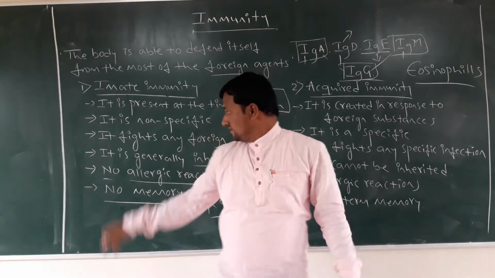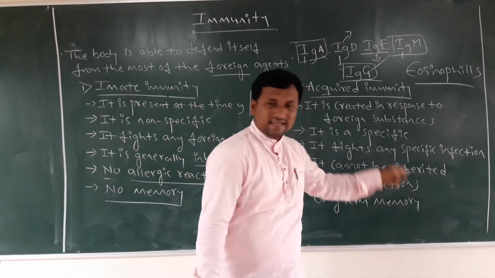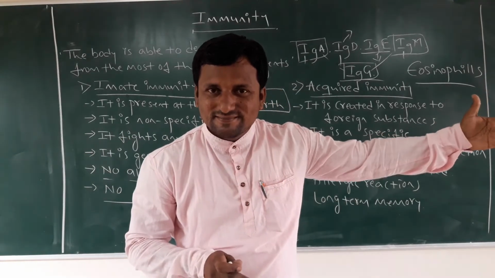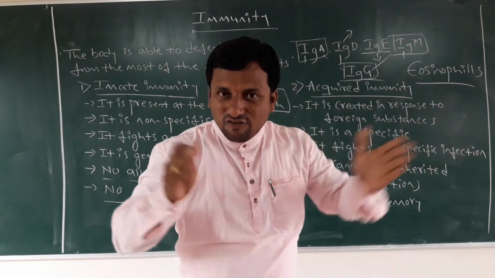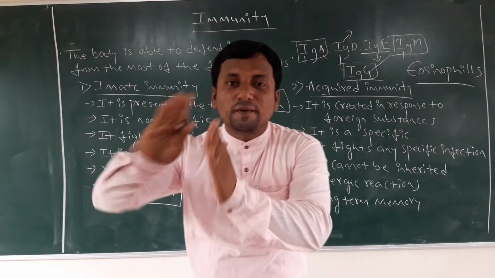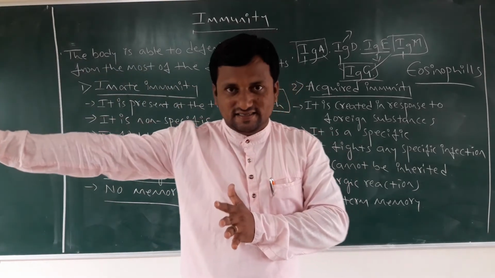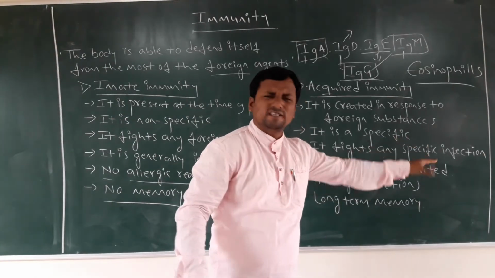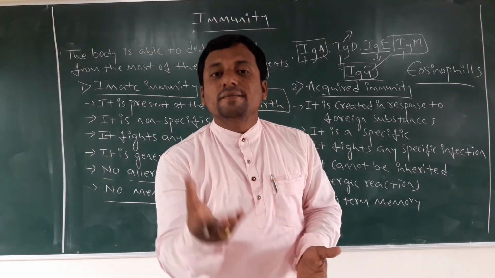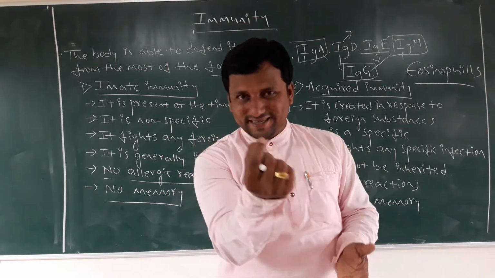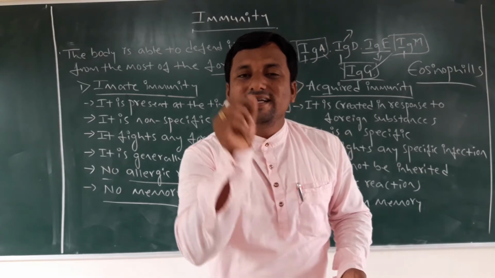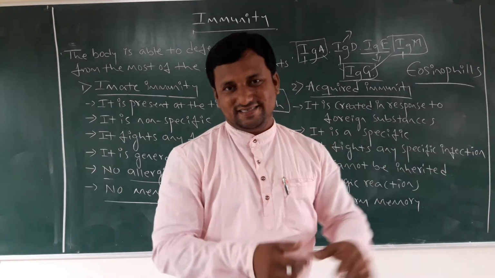Next, it is specific. Innate immunity is non-specific, but acquired immunity must be specific. For plague a different medicine, for typhoid a different medicine, for any other virus it will be different. It must be specific to the foreign agent. Next, it fights any specific infection, because we have ready-made antibody molecules. This is the word you must remember: ready-made antibody molecules, which we only get from the outside.